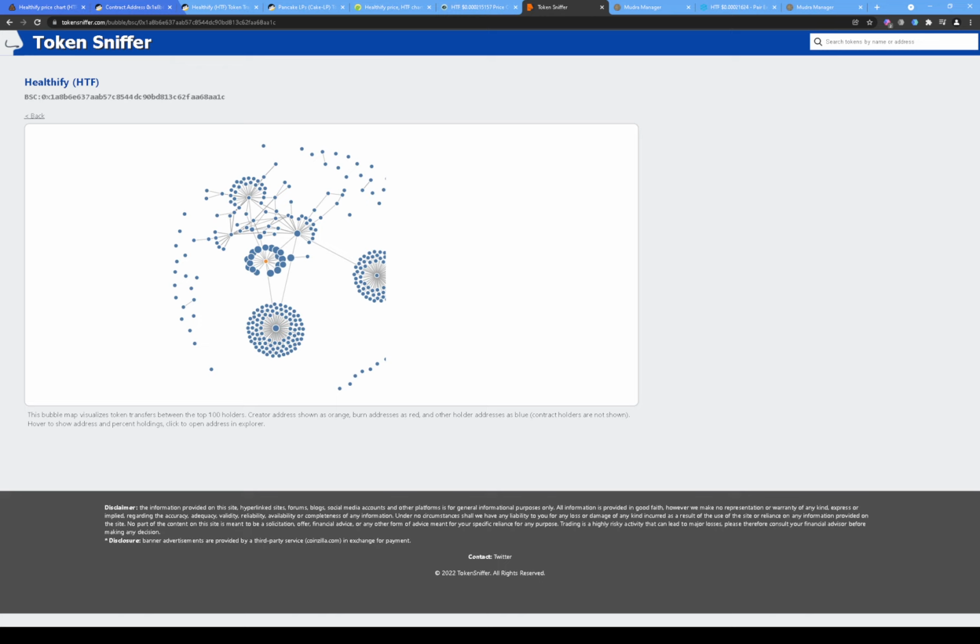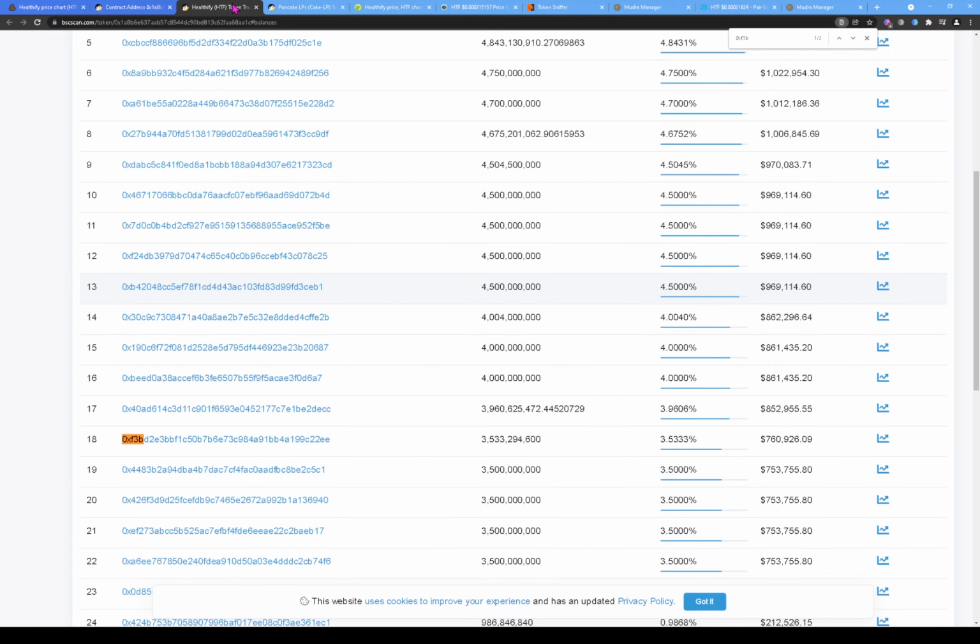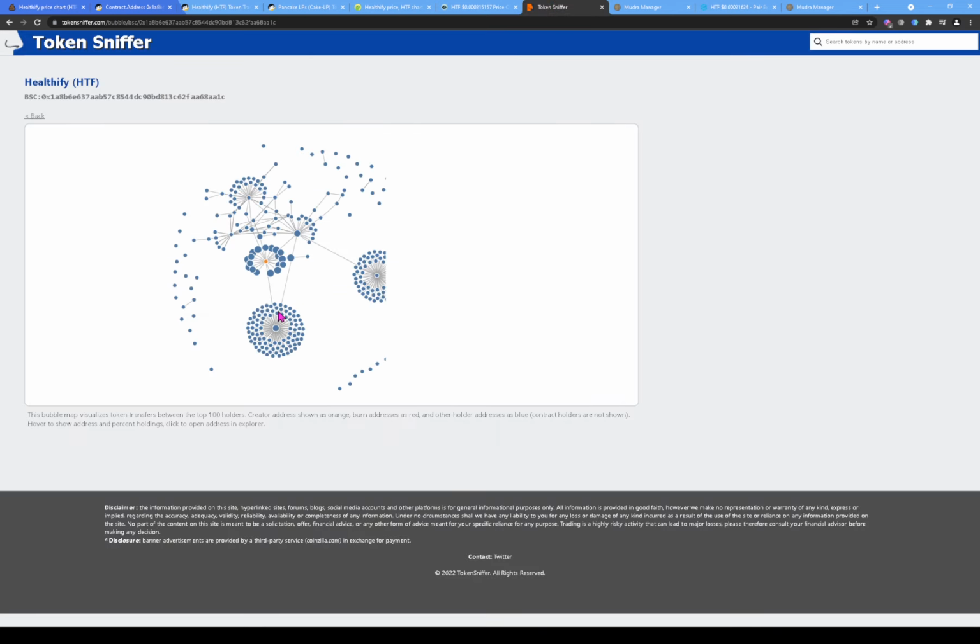On BSC scan, it shows that he only has 3.5%, so $760,000. But yet we see transactions between all of these. This is like 100 different wallets or more, I'm not sure. So about 100 different wallets, and yet we still see that he's linked to this wallet, and then this wallet.